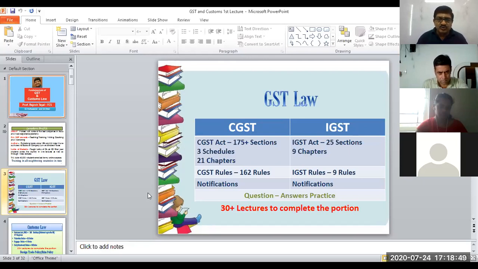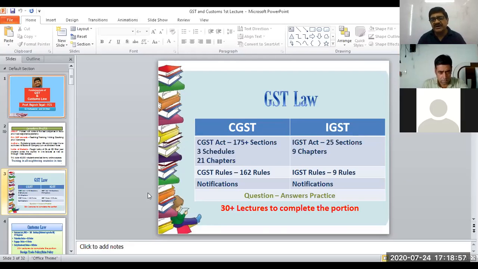With CGST, there are rules also. There are 162 rules, and with IGST, 9 rules. With CGST, lots of notifications are also there. In IGST, there are fewer notifications, and some notifications exclusively for IGST are relevant, but otherwise most of the notifications are under CGST. So what is the main subject to be studied for GST? That is CGST. IGST will come simultaneously, and whatever is written here in GST law, everything we are going to cover in our regular lectures in the syllabus.